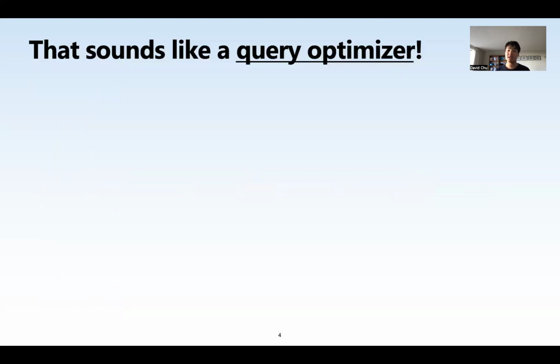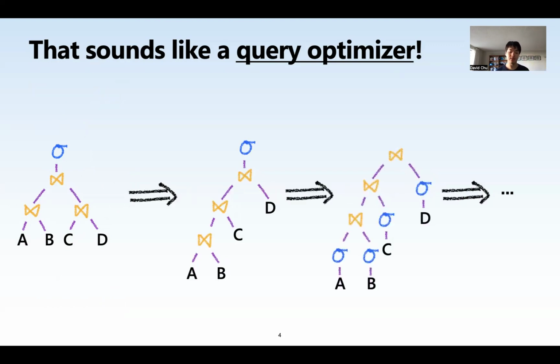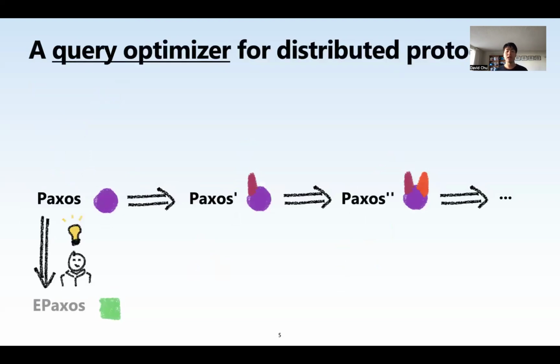This might sound a little bit like a query optimizer, and that's where we were inspired by. So if you think about it, if you have a query like this filter over joins, you might throw it into a query optimizer, which might do small optimizations, like changing it into a left deep join or doing predicate pushdown, right? We just want a query optimizer that understands how to scale distributed protocols. And there's two main benefits to this.